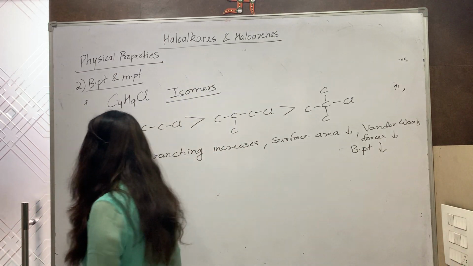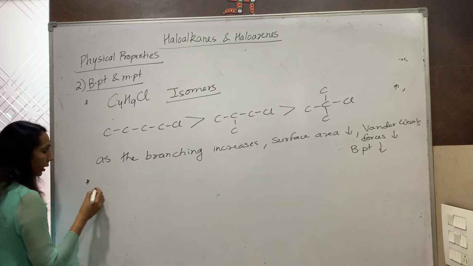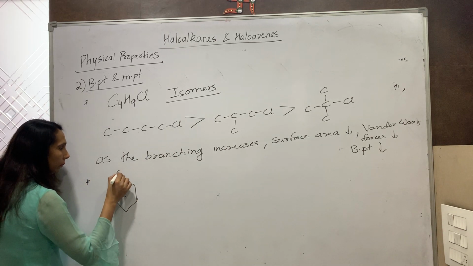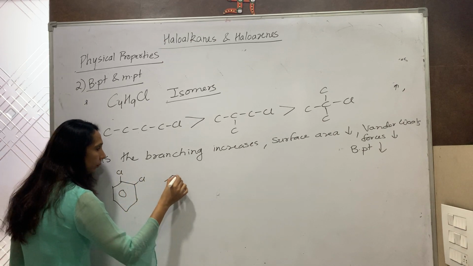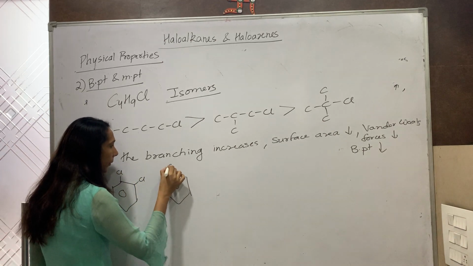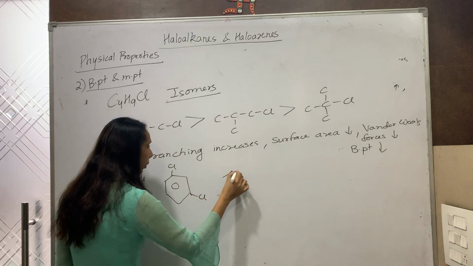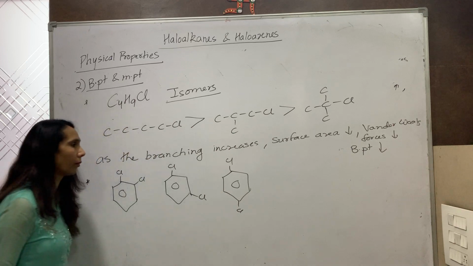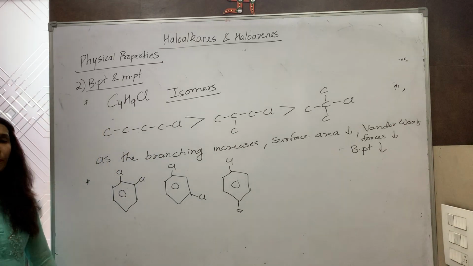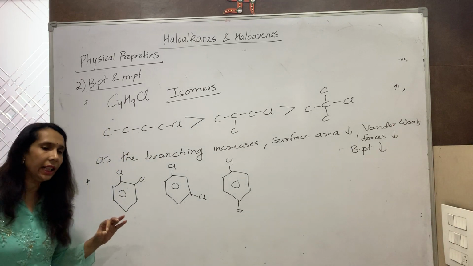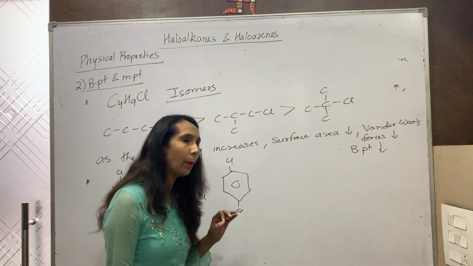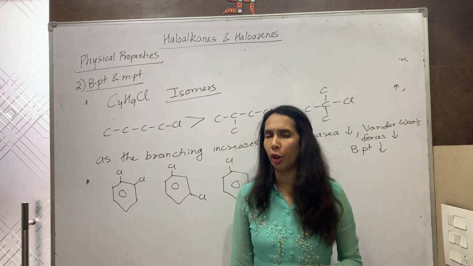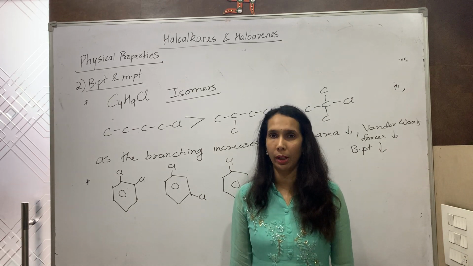Now let us see in the case of haloarenes. If I consider ortho-dichlorobenzene, if I consider meta-dichloro, if I consider para-dichloro, then in 3 of them the surface area is nearly same. So their boiling points are also nearly same. There is not much difference in their boiling point.